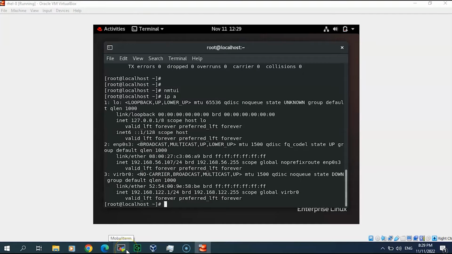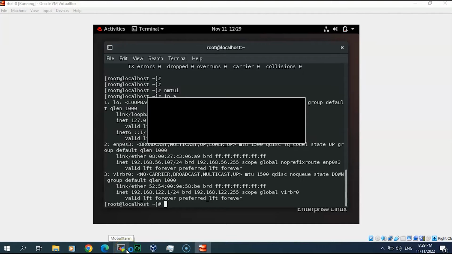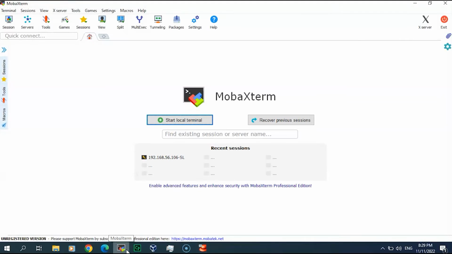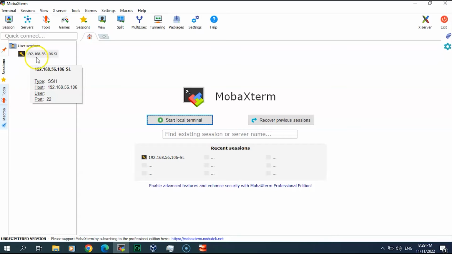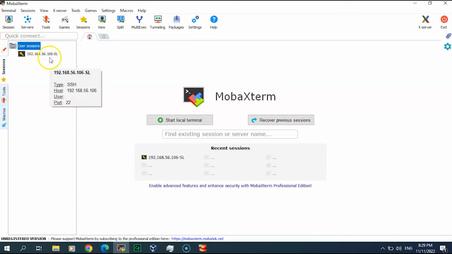I'm using MobaXterm in my lab because it contains three main features that I need. It has a session tree recorded here, and once I connect, I can have SFTP and X forwarding graphically. So now I have this lab.